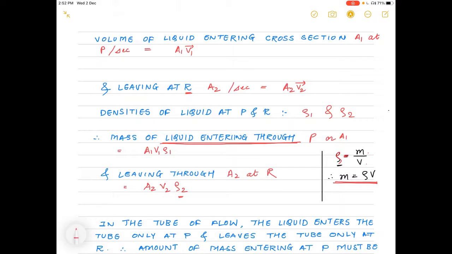The volume of liquid which is entering through cross section A1 at point P, and the volume of liquid leaving the tube at point R, we have already calculated, which is equal to A1 v1 and A2 v2. So by using those equations, we found the mass of liquid entering through the cross section A1 at point P, which is equal to A1 v1 ρ1, and the mass of liquid leaving the tube at point R is A2 v2 ρ2.